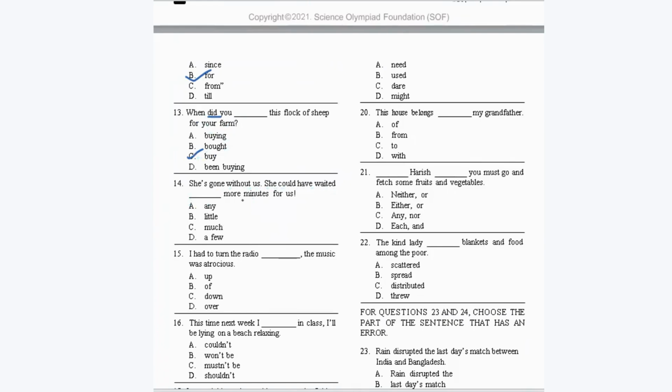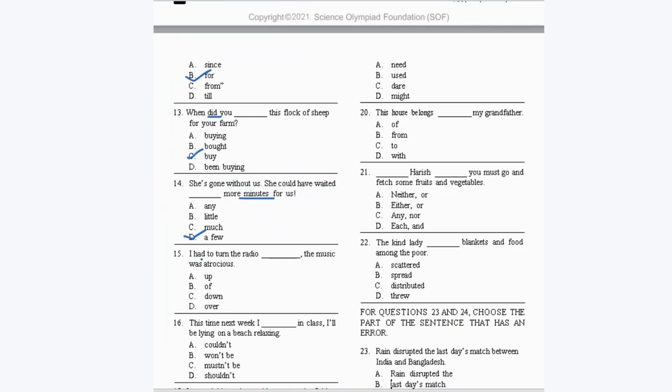Now, she's gone without us. She could have waited dash more minutes for us. So here it should be a few more minutes for us. It can't be any more minutes. Okay, little more minutes, much more minutes. Okay, it should be a few more minutes for us.